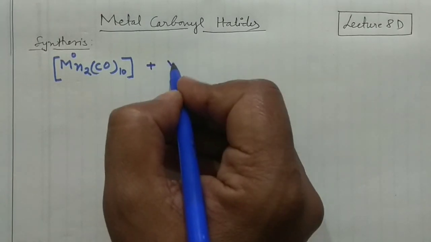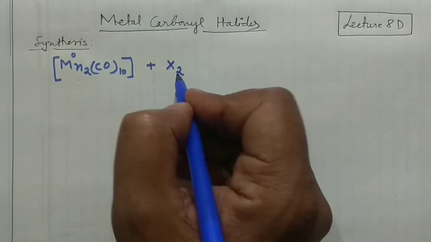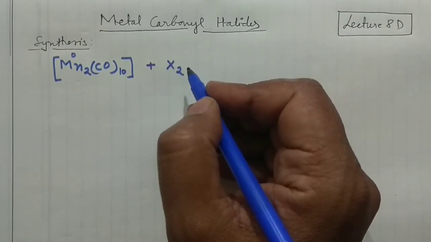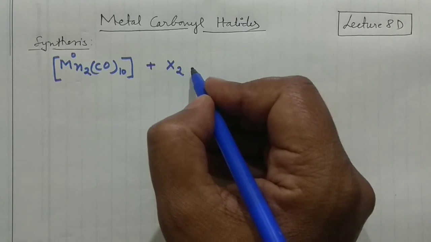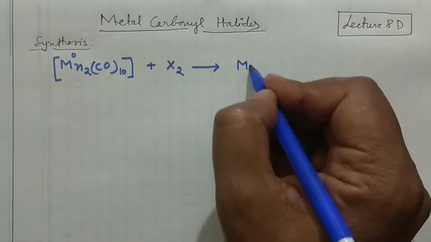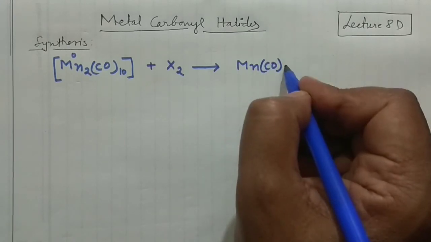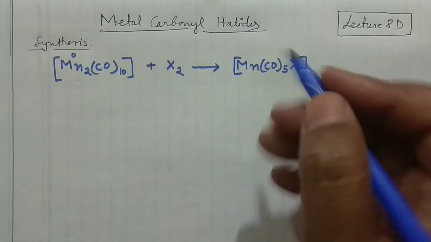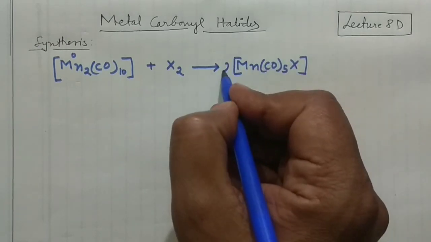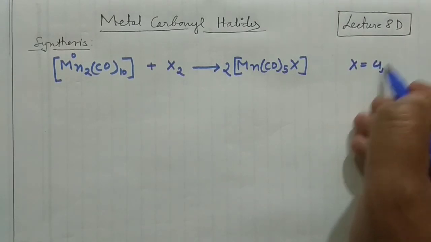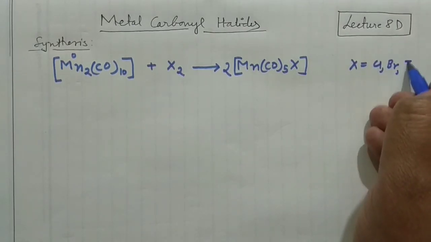And then you can react this complex with any halogen, right? Or you may take chlorine, you may take bromine, or you may take iodine, it doesn't matter. So it will form the complex which would be MnCO5X, and since you have taken two halogens here, you'll write a 2 here, okay. Remember, your X would be chlorine, bromine, or iodine.